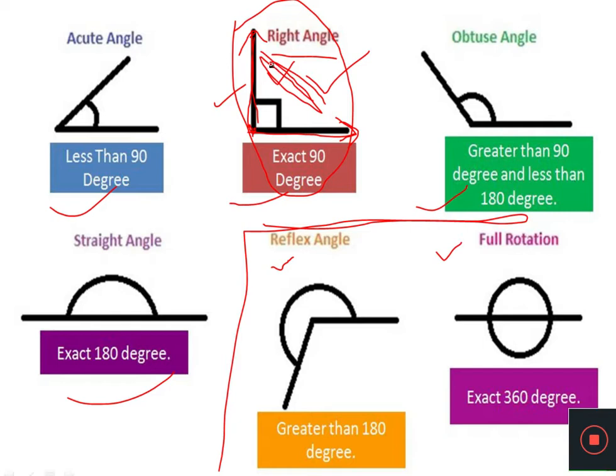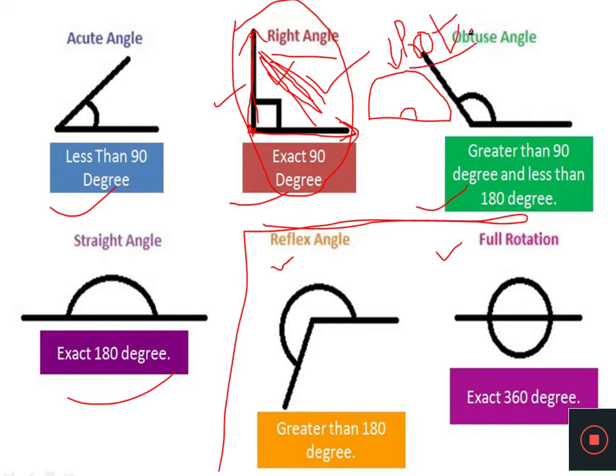Now, in order to measure this space, we use one instrument which you may be familiar with. That instrument looks like a half moon, and you will easily find it in your geometry box. This kind of instrument is called a protector.